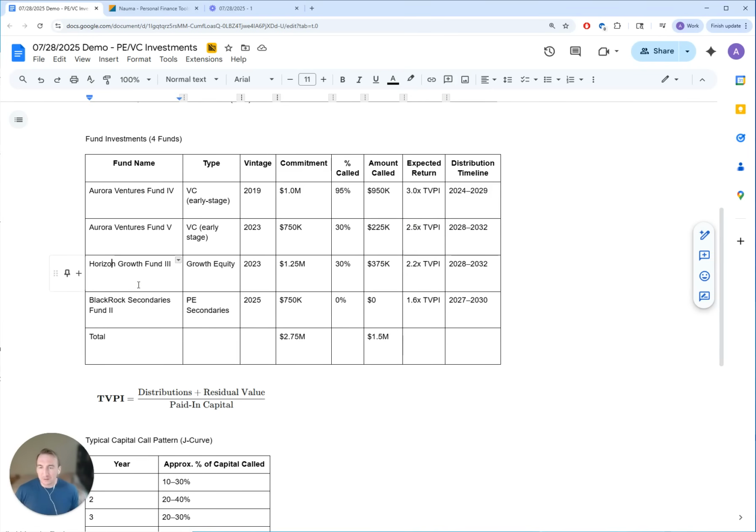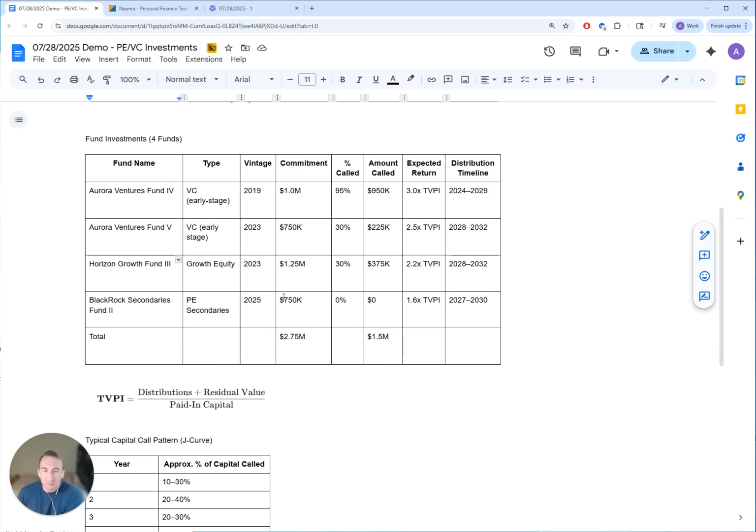The next one is Horizon Growth Fund 3. This is growth equity. It's not QSBS eligible. Vintage year is 2023. The family committed $1.25 million, and they expect that more capital will be called in the next few years. BlackRock secondaries. So this is private equity secondaries. It's a smaller commitment, $750,000. No capital has been called so far, and its expected TVPI is 1.6 because it's secondaries.